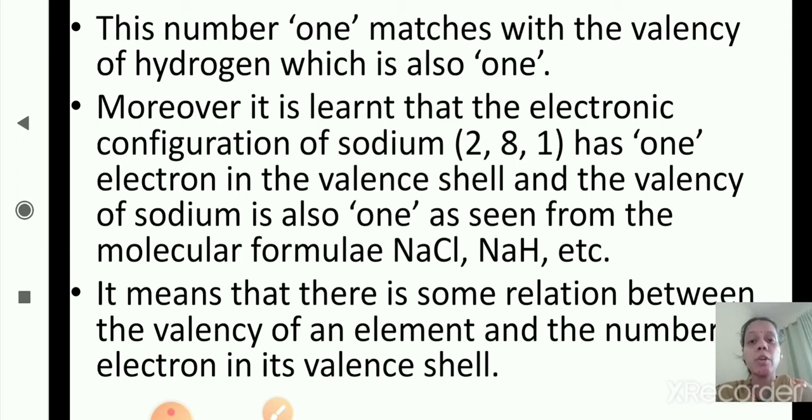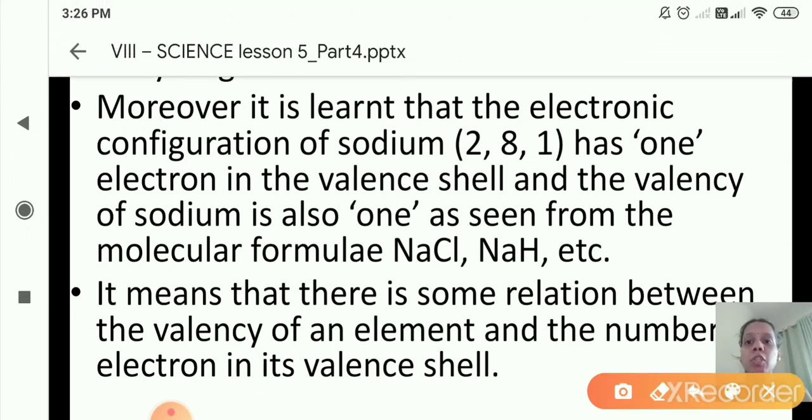Total electrons, number of total electrons 11. So the electronic configuration is 2, 8 and 1. 2 in K shell, 8 in L shell and 1 in M shell. Has 1 electron in the valence shell. Valence shell means the outermost shell. So which is the outermost shell in sodium? That is M shell. See here.